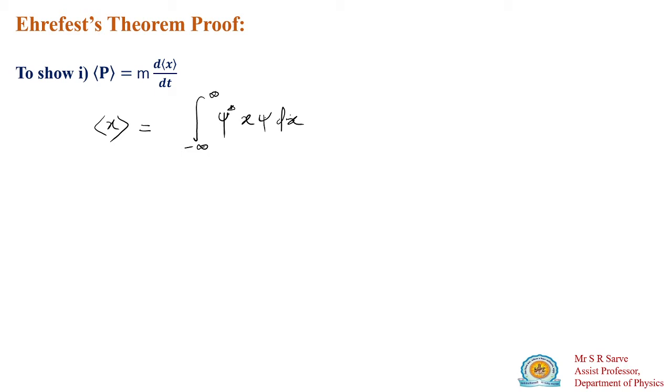Now we have to consider that psi is a normalized wave function. Why have I said that psi is a normalized wave function?